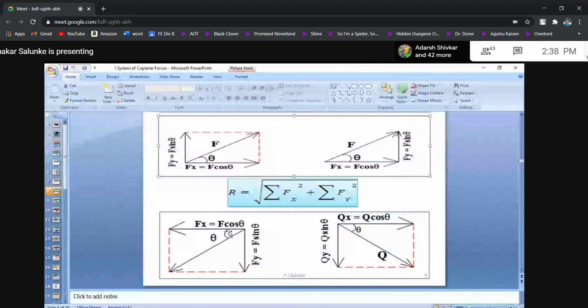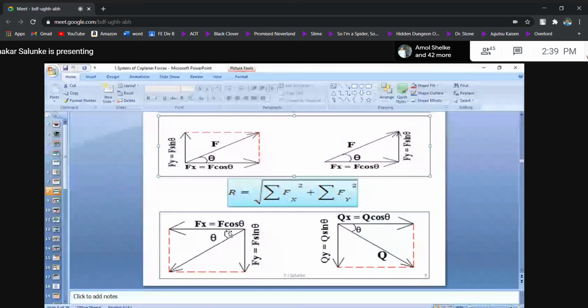Try to make the angle with respect to the x-axis, at least at the beginning. Once you understand everything, then you can go for inclination with respect to the y-axis or the x-axis, whichever is suitable for you.